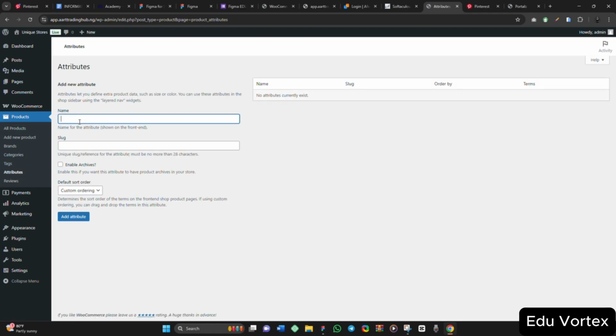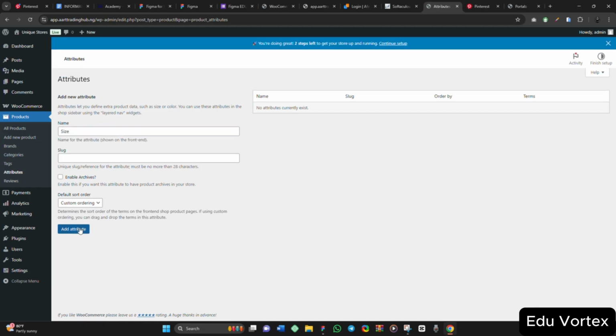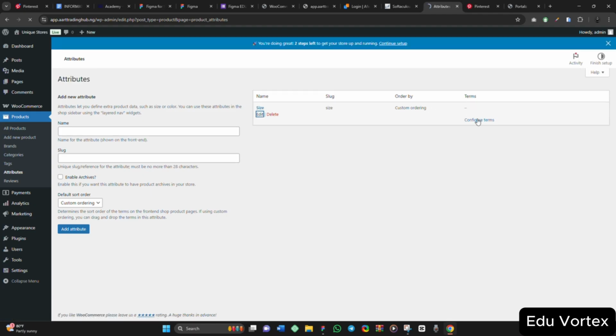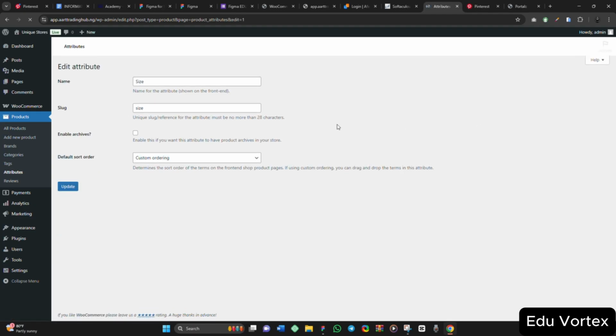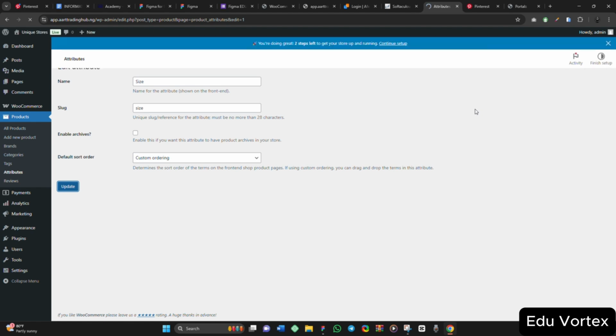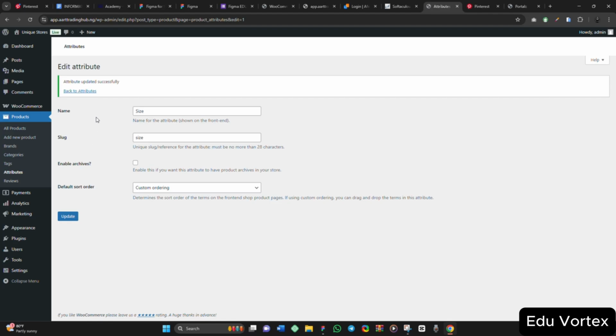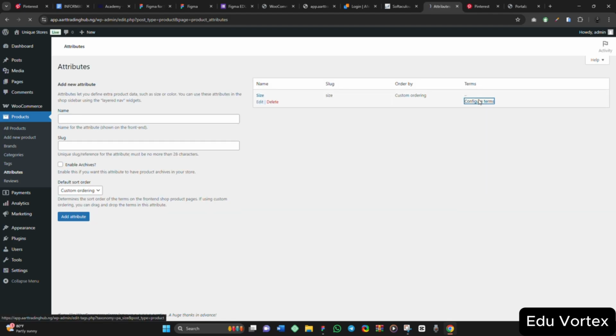For the name, I will type size. Then I will click on add attribute here. For this, I will click on edit. I will click on configure terms. No, let me just click on update. I am supposed to click on configure terms, not edit. I want to configure the terms, meaning the sizes that we have, I want to add them to it. So configure terms here.